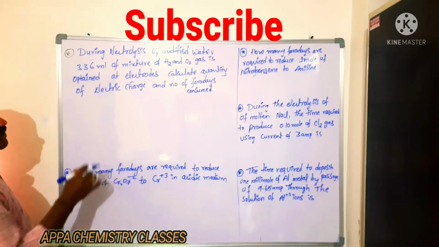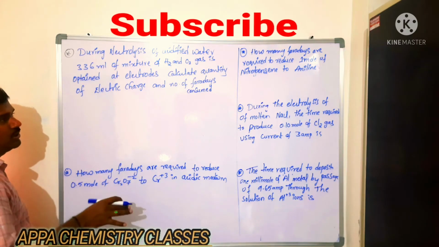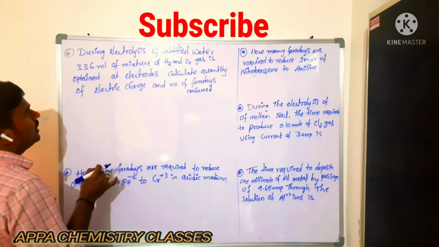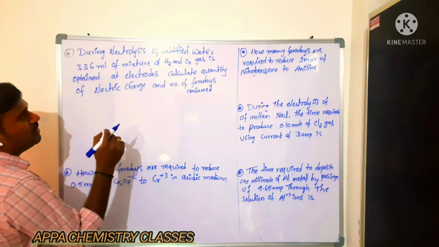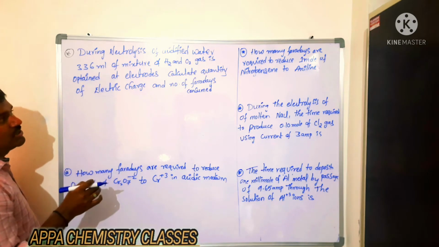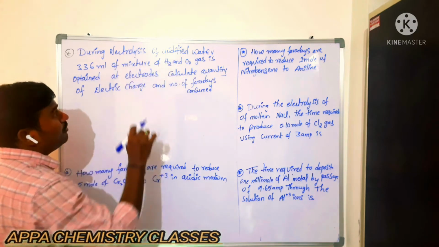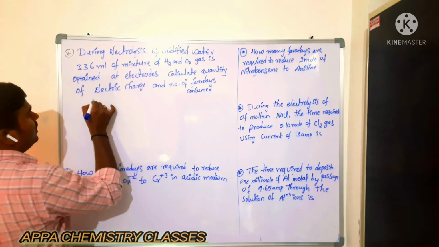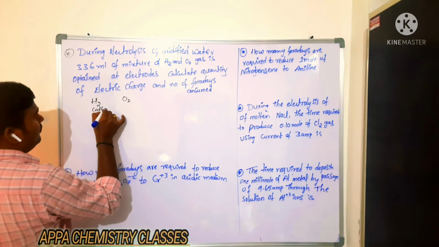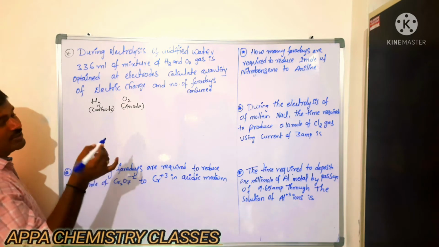Is that clear? Based on Faraday's first law and Faraday's second law, these problems are there. These are very important, repeatedly asked questions in previous years. During electrolysis of acidified water, 336 ml of a mixture of hydrogen and oxygen gas is obtained at the electrodes. Calculate the quantity of electric charge and number of Faradays consumed. We are getting hydrogen gas and oxygen gas at cathode and anode by doing the electrolysis of acidified water.